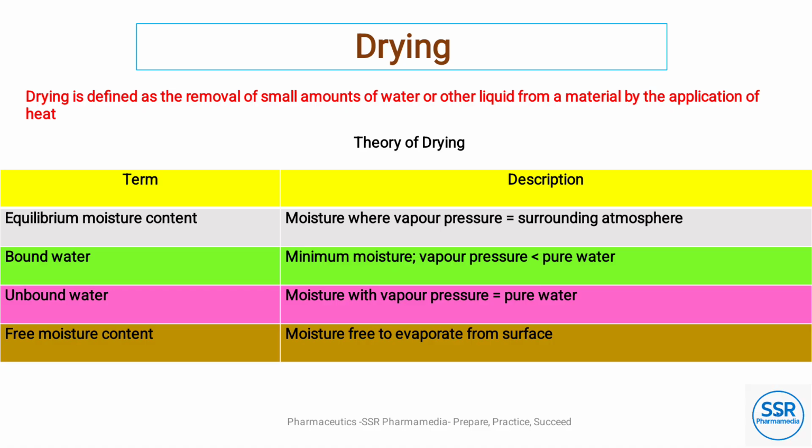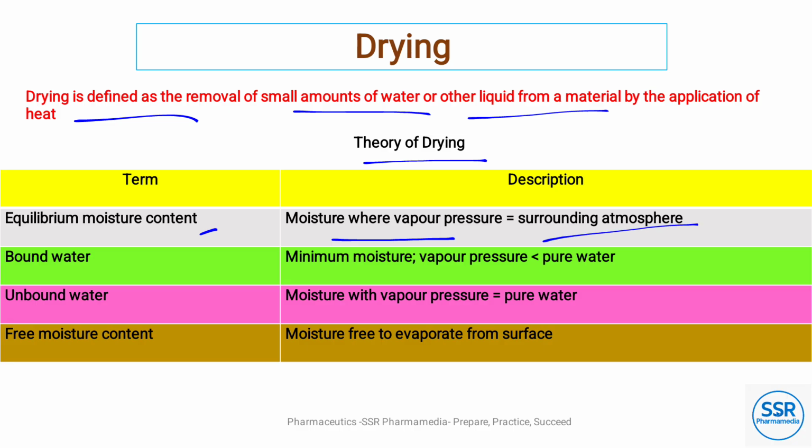So what is drying? Drying is defined as the removal of a small amount of water or other liquid from a material by the application of heat. The terms used under the theory of drying are: equilibrium moisture content, which means moisture where vapor pressure equals the surrounding atmosphere.